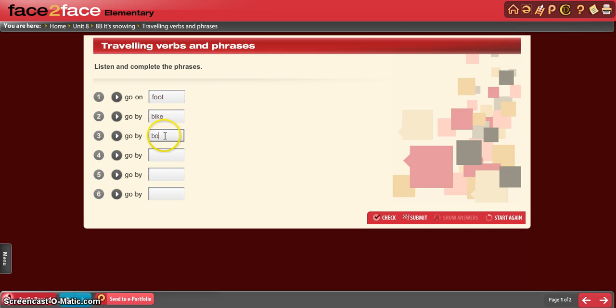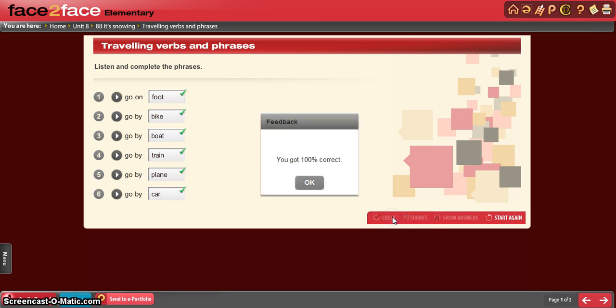Go by train. Go by plane. And go by car. Okay, so we have this one correct. Foot, bike, boat, train, plane, and car. Let's check the next one.